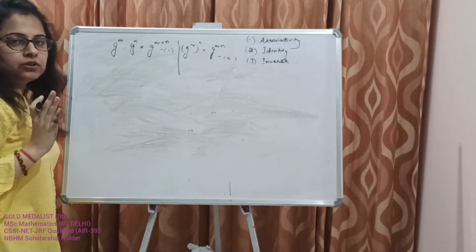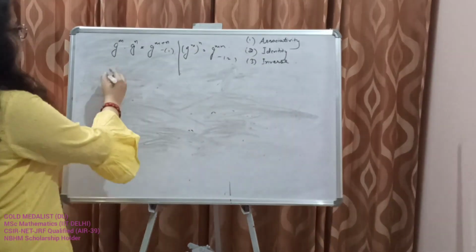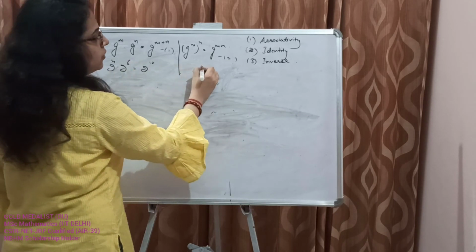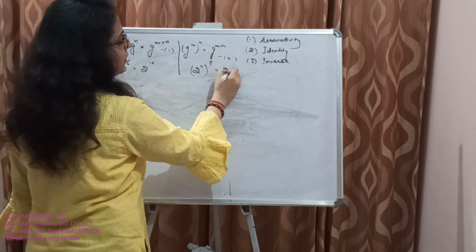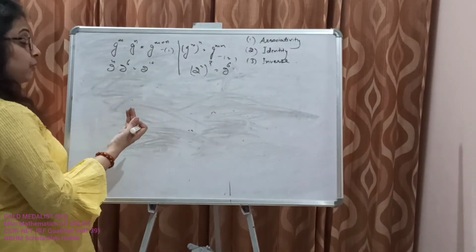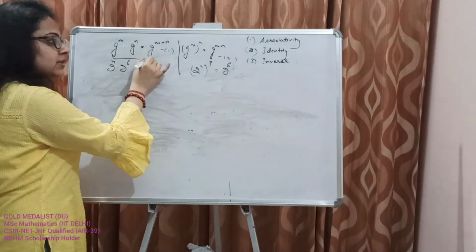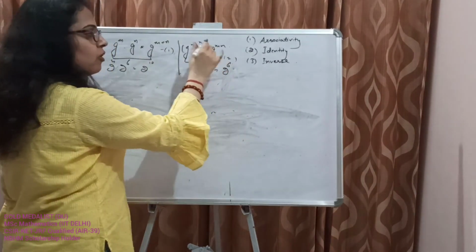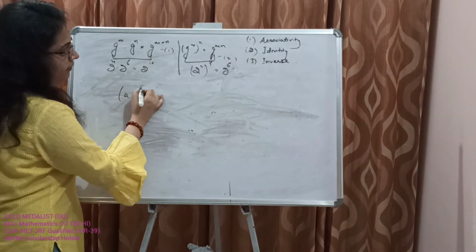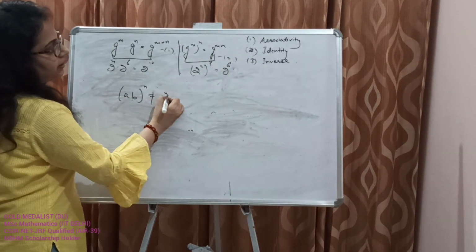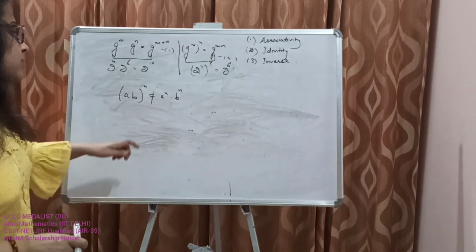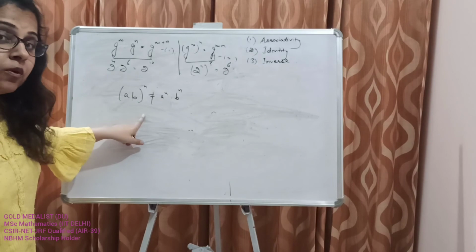Now for numbers, we know that these hold. We have 2 power 4 into 2 power 6 is 2 power 10, 2 power 2 power 3 is 2 power 6. So this is very common and we know that. But for groups, this holds for a single element. For single elements, these laws of exponents also hold in groups. But for multiple elements, AB power n is not equal to A power n into B power n, which holds for real numbers. So this property holds for real numbers but not for all the groups.